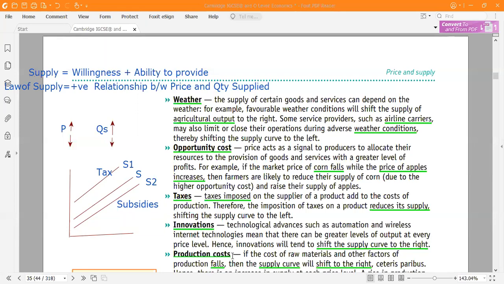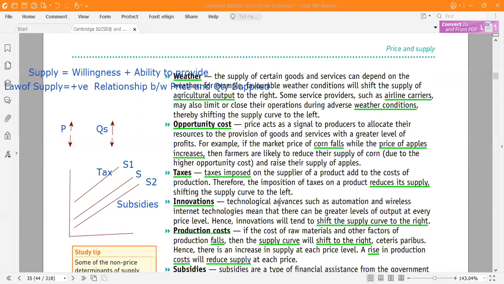In this way, the supply curve will shift to the right. Definitely it will increase the supply with the same price. That is why shift is there.